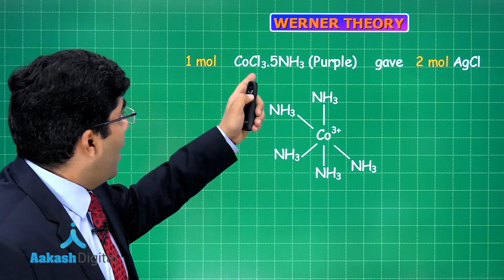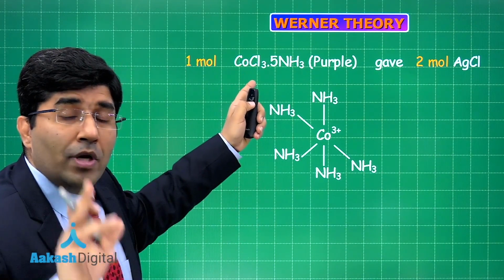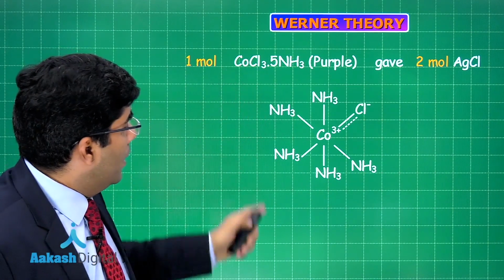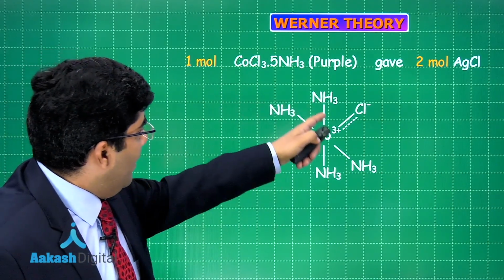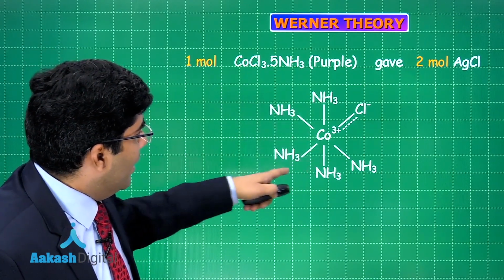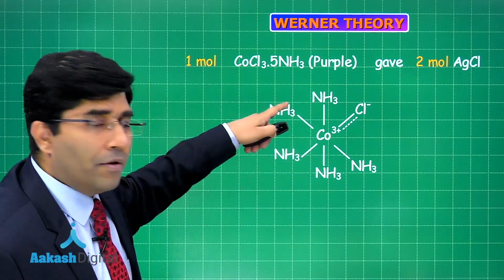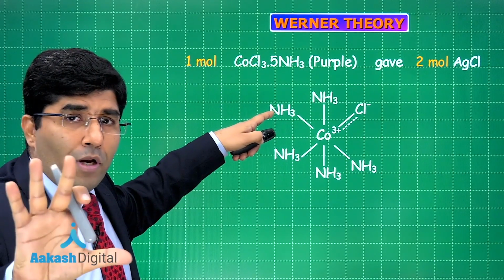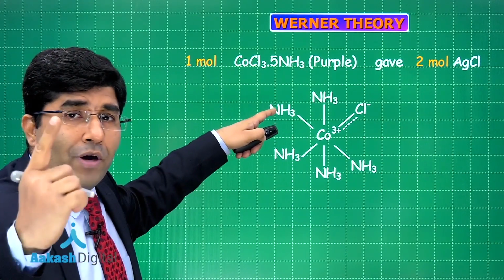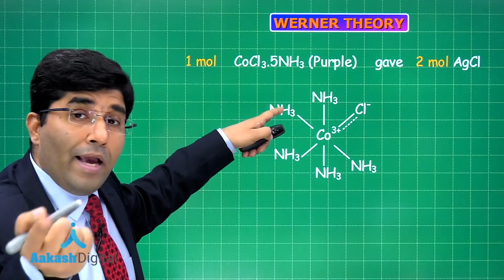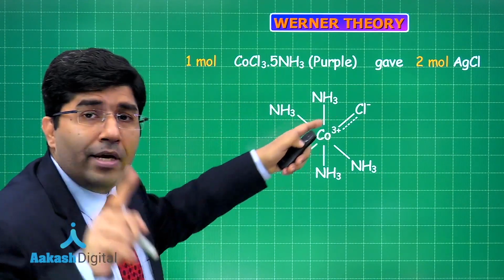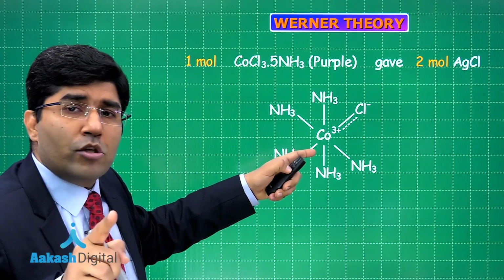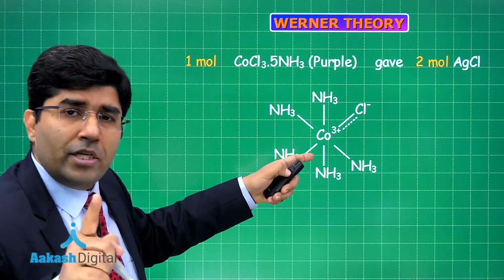Now there are only 5 ammonia molecules, so the chloride ion will surround it. The secondary valency is satisfied by 5 ammonia molecules and 1 chloride ion, and that chloride ion is satisfying the primary valency also, that is the oxidation number.